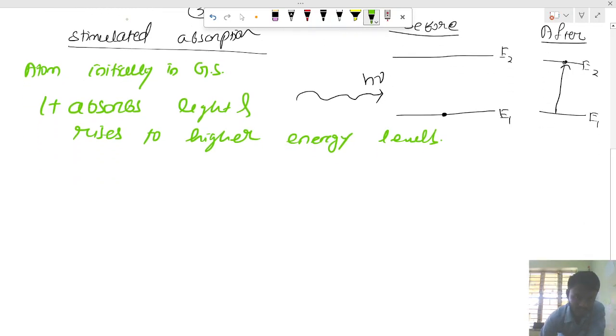So my energy difference will be h nu equals E2 minus E1. Clear everyone? This thing is clear now.